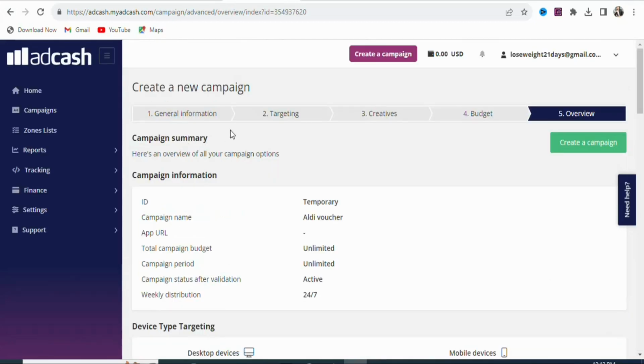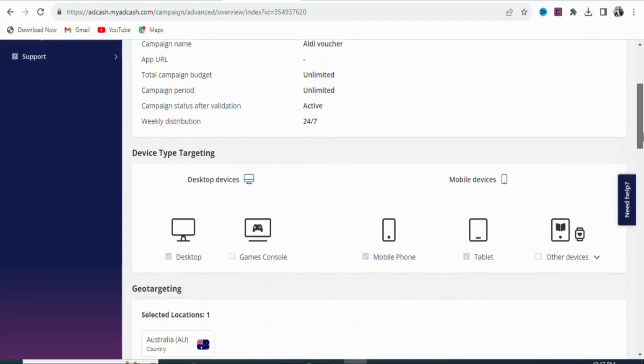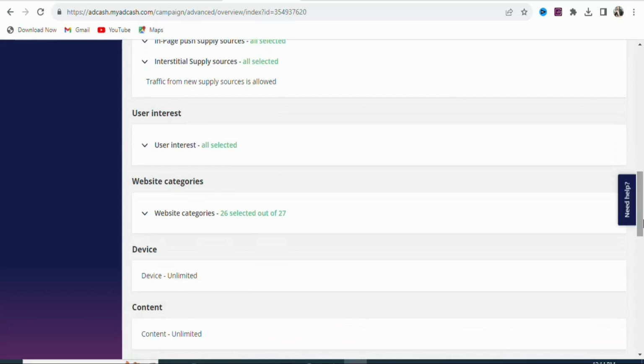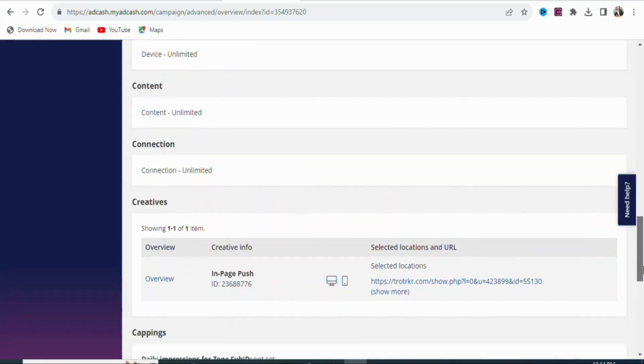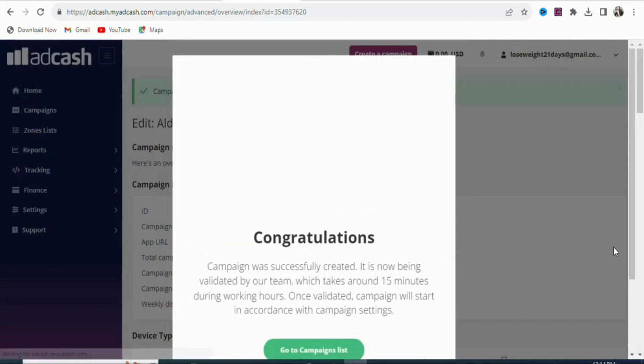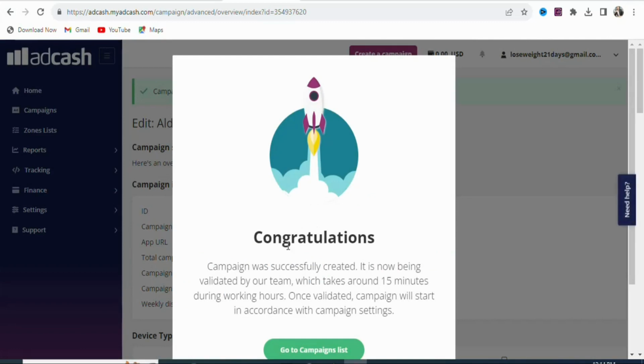Once you click on next, you can see this is the summary of your ad. So you are going to read through everything that you have selected. If there is something that is not accurate, you can go back and then make the corrections. You can see this is the summary of the ad. You can see everything. If all the details are accurate, what you have to do is click right here, create a campaign. Once you click on create a campaign, you can see congratulations, campaign was successfully created.